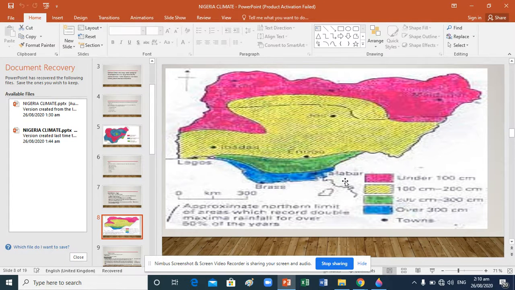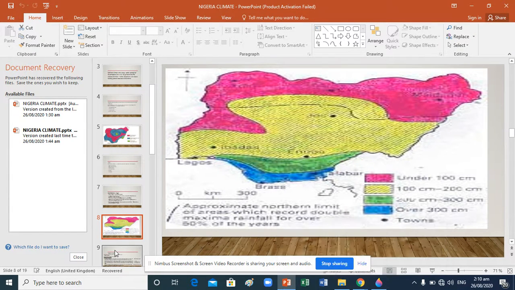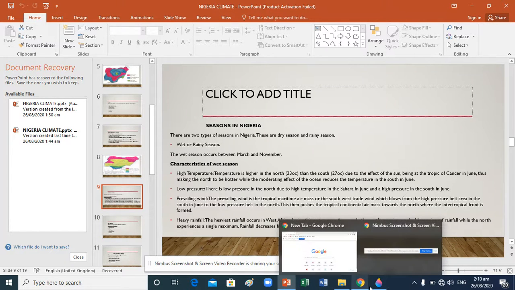Mind you, I made mention of three P's: point, pattern, process. All these points represent important towns or settlements. Then apart from that, we have the major seasons in Nigeria. If I ask you now, maybe some people will say in Nigeria we have three seasons, or four seasons. No. In Nigeria, we have two seasons, that is the wet or rainy season and the dry season.